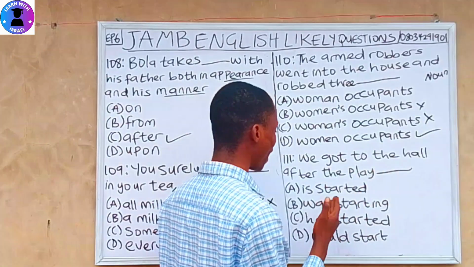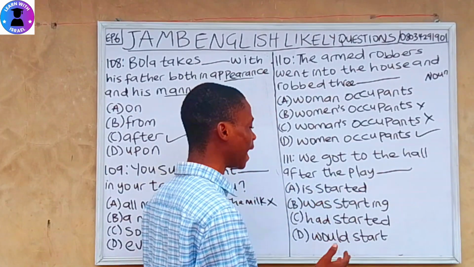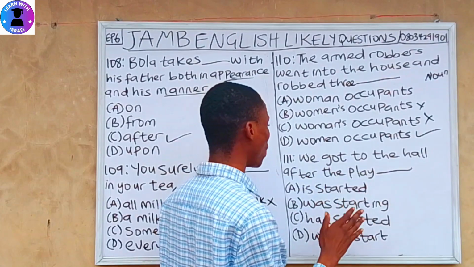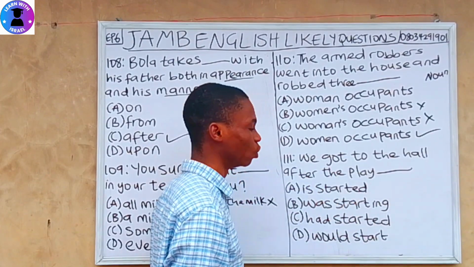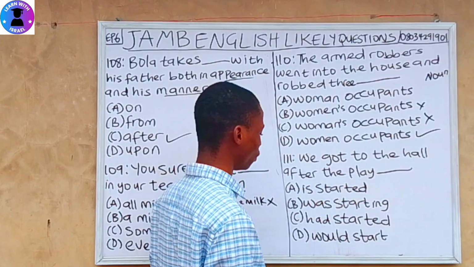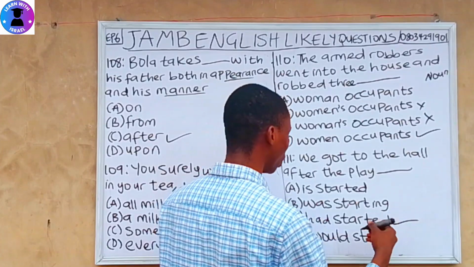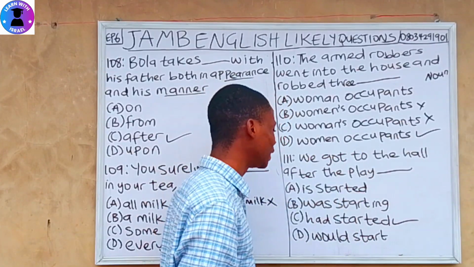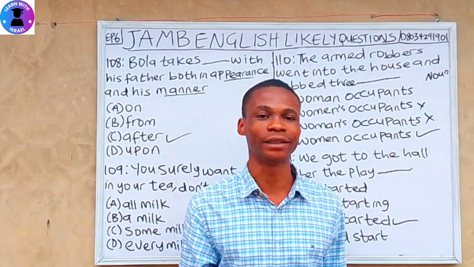We got to the hall after the play had started. Sounds appropriate. Let's check the last one. We got to the hall after the play would start. No, that's wrong. So the correct answer is we got to the hall after the play had started. Let's move to the next one.